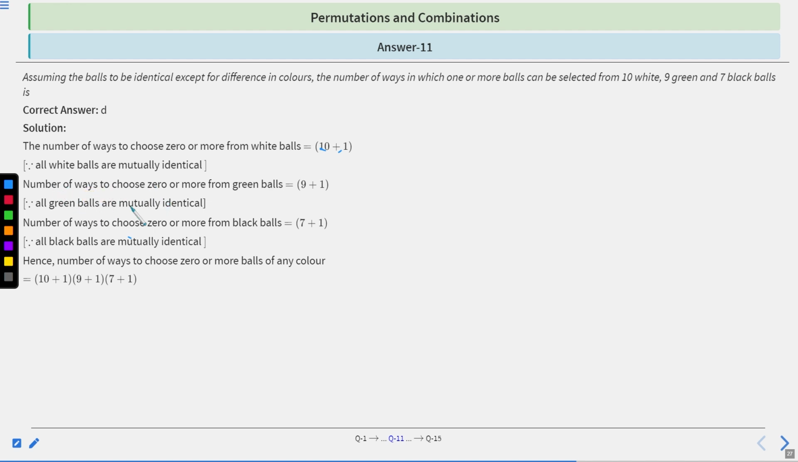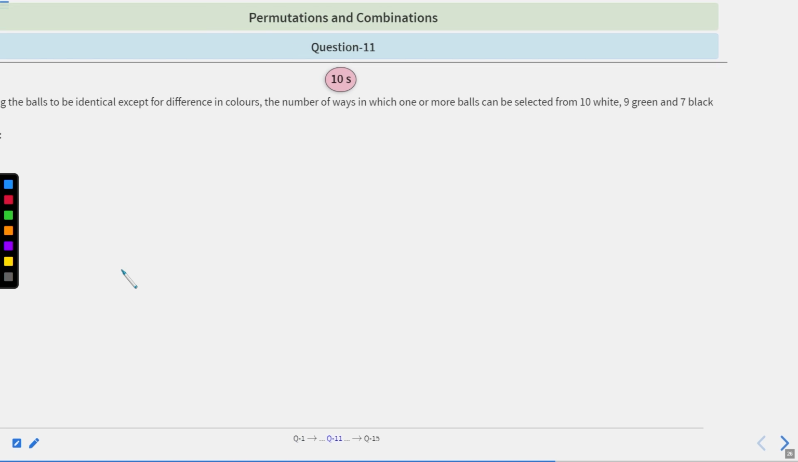And the number of ways to choose 0 or more green balls is 9 plus 1, since all green balls are mutually identical. Also the number of ways to choose 0 or more black balls is 7 plus 1, because all black balls are mutually identical. Hence the number of ways to choose 0 or more balls of any colors is 10 plus 1 into 9 plus 1 into 7 plus 1, right? So option D is the right choice,